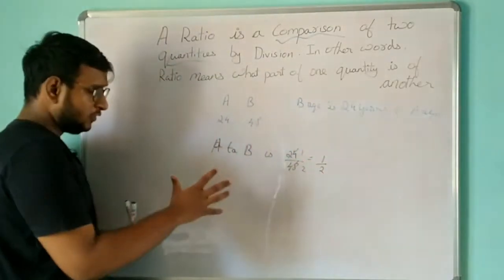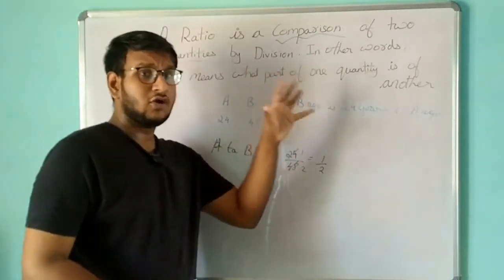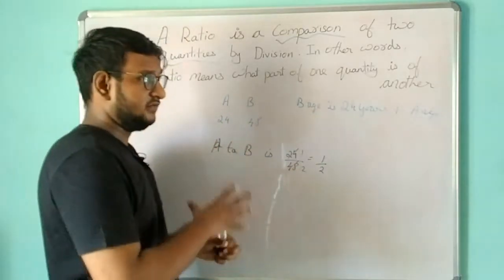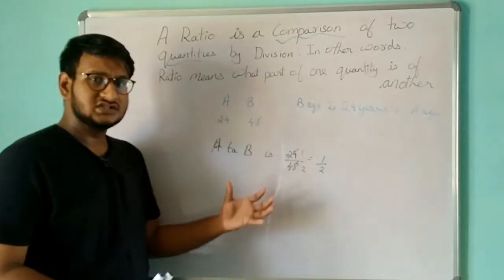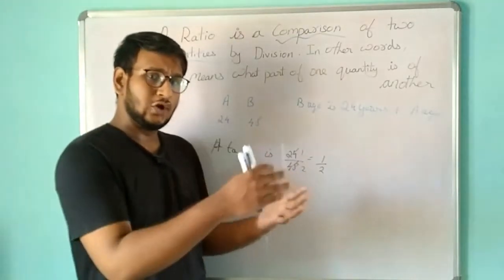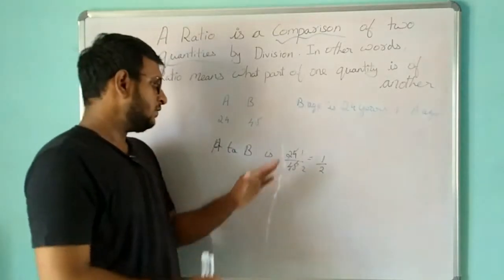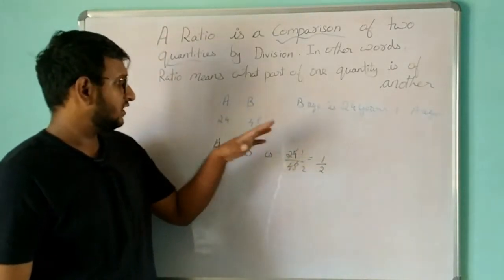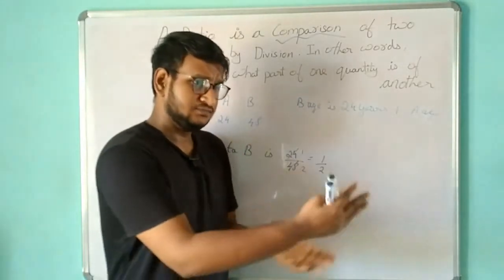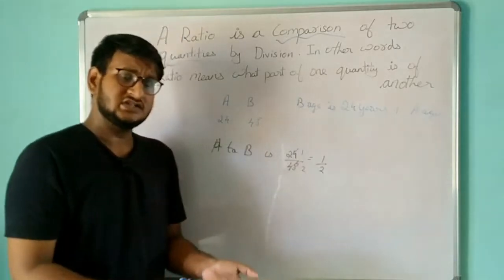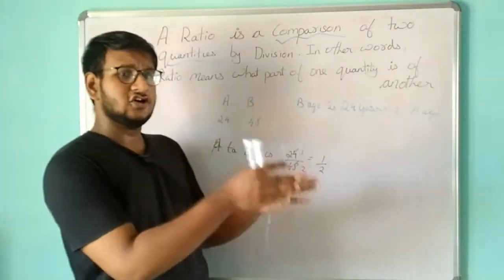First, in order to find the ratio of two quantities, both quantities should be in the same unit. If you are going to check the weight of two persons, both should be in kilograms or both in grams. In the case of distance, whether kilometers, meters or centimeters, both quantities should be in kilometers or both in centimeters only.